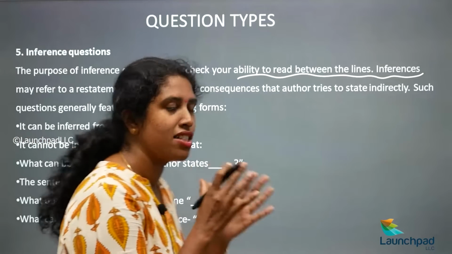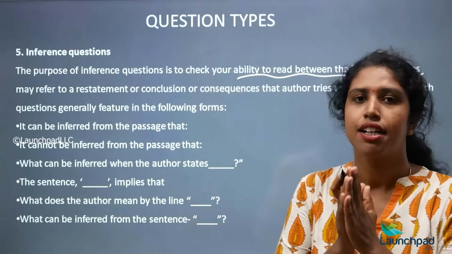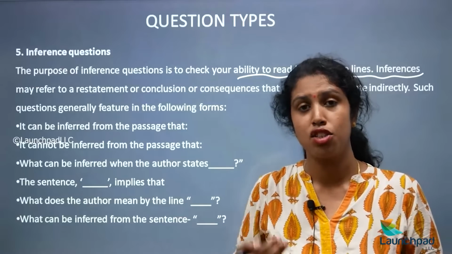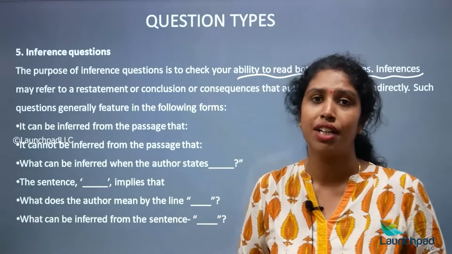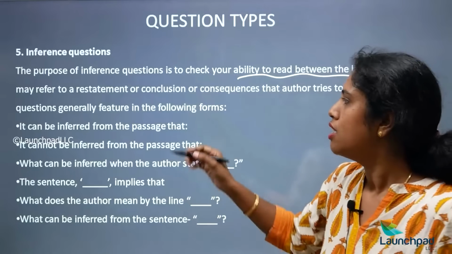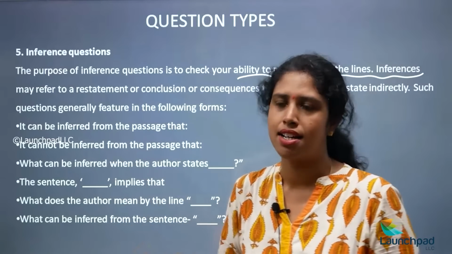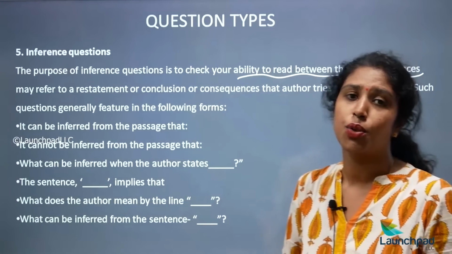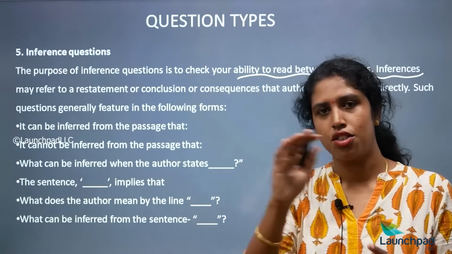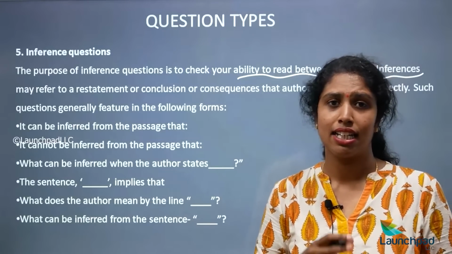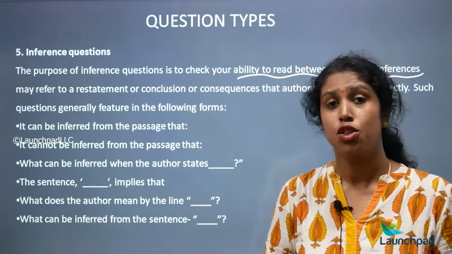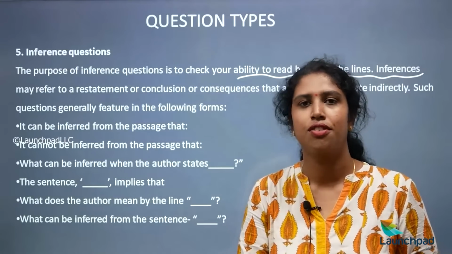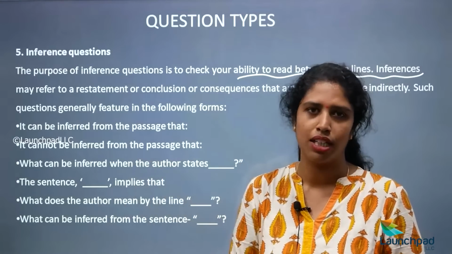So here the passage will be in an indirect form, right. The author will not be talking about anything directly, okay. He might be talking about it indirectly, and you need to find out what he is actually talking about, right. So how can the questions be asked? It can be inferred from the passage that, okay. So you have a passage, right. So the author is talking about something and they say that it can be inferred from the passage, okay. So you have to identify, even though the author is not talking about that, you have to infer that the author has been talking about this only, okay.